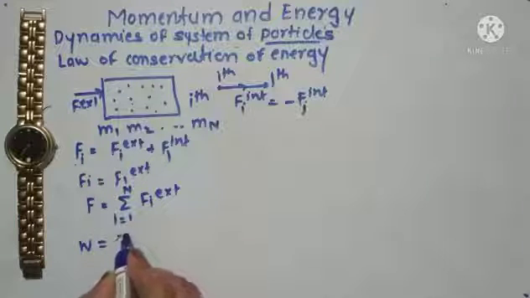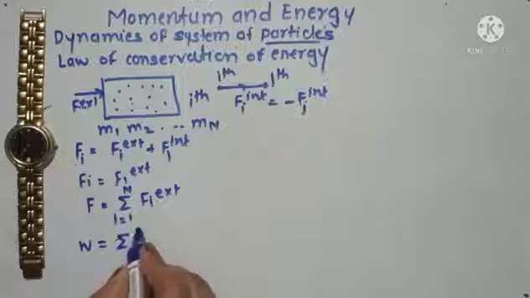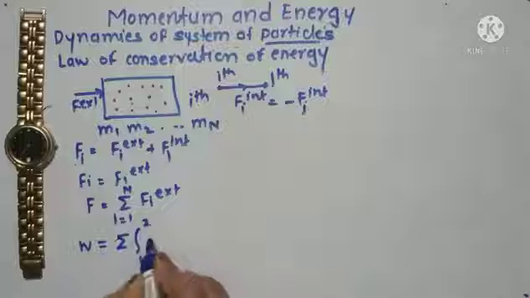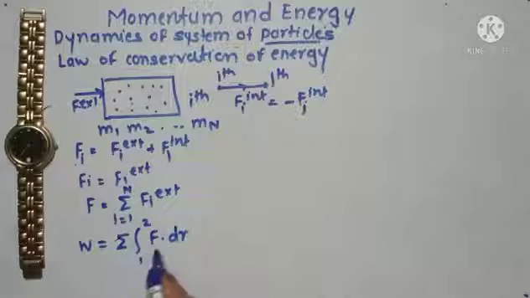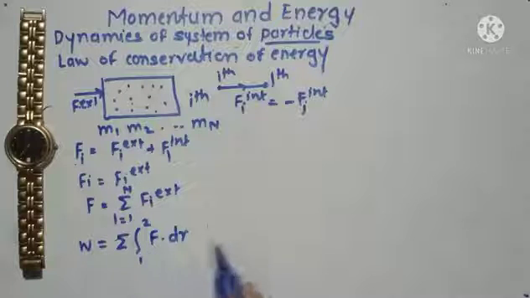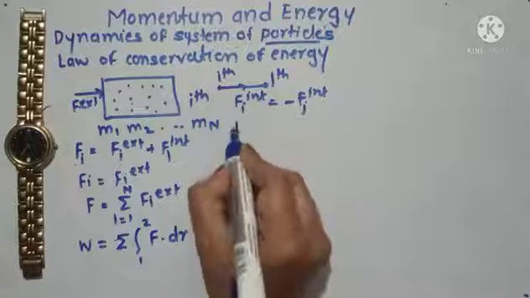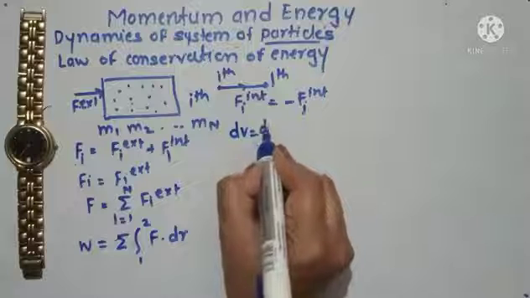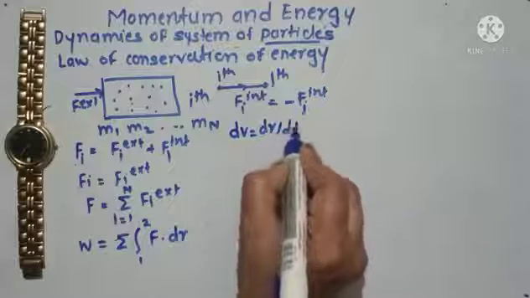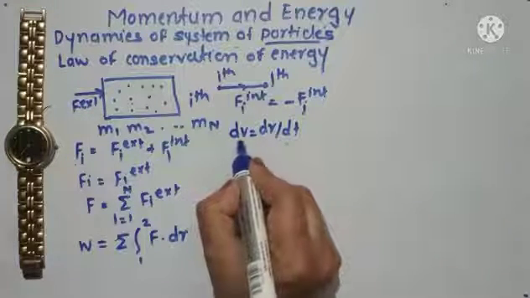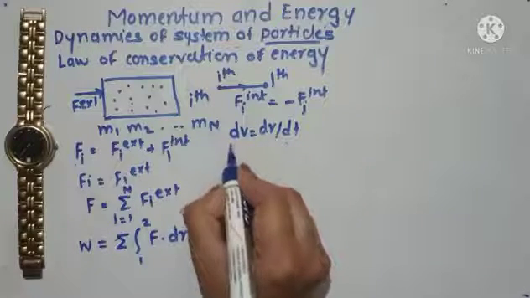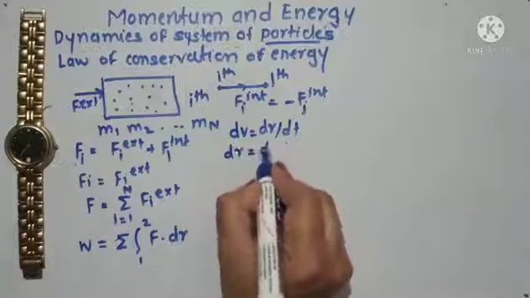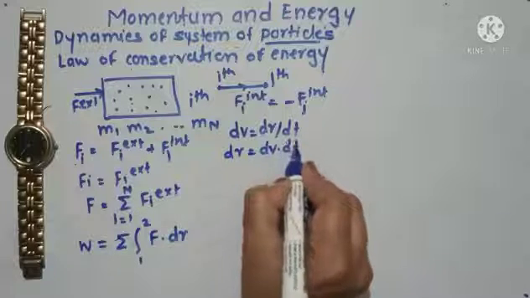This total work done will be equal to the summation of the integration from 1 to 2 of F dot dr. Now this is the total force for the system of the particles. We know that v is equal to dr upon dt. This is the definition of the velocity, the rate of change of displacement with respect to time, and I can write dr is equal to v dt.